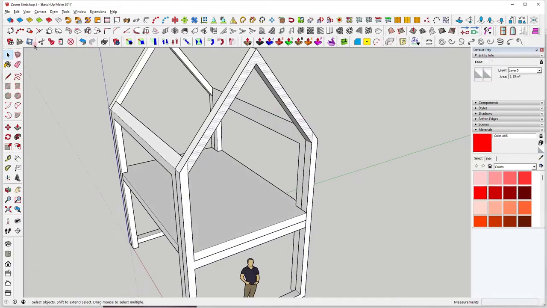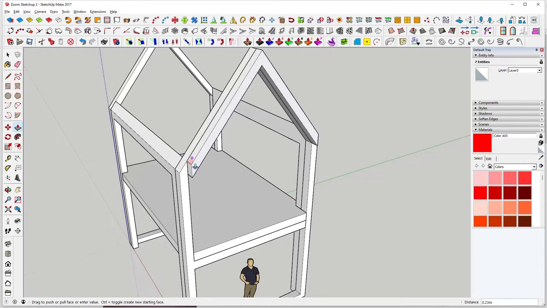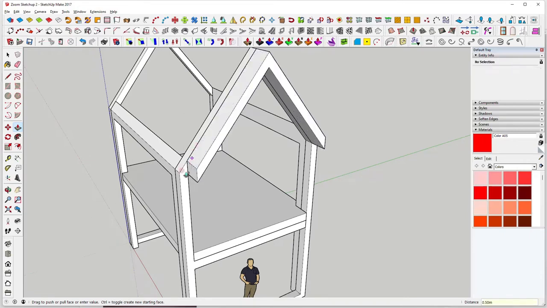So we click on the top bit, copy, and then we'll triple click and we'll delete. Edit, paste in place, and now we've got the apex. Push pull tool, pull, enter 0.5. So that comes out 0.5mm.